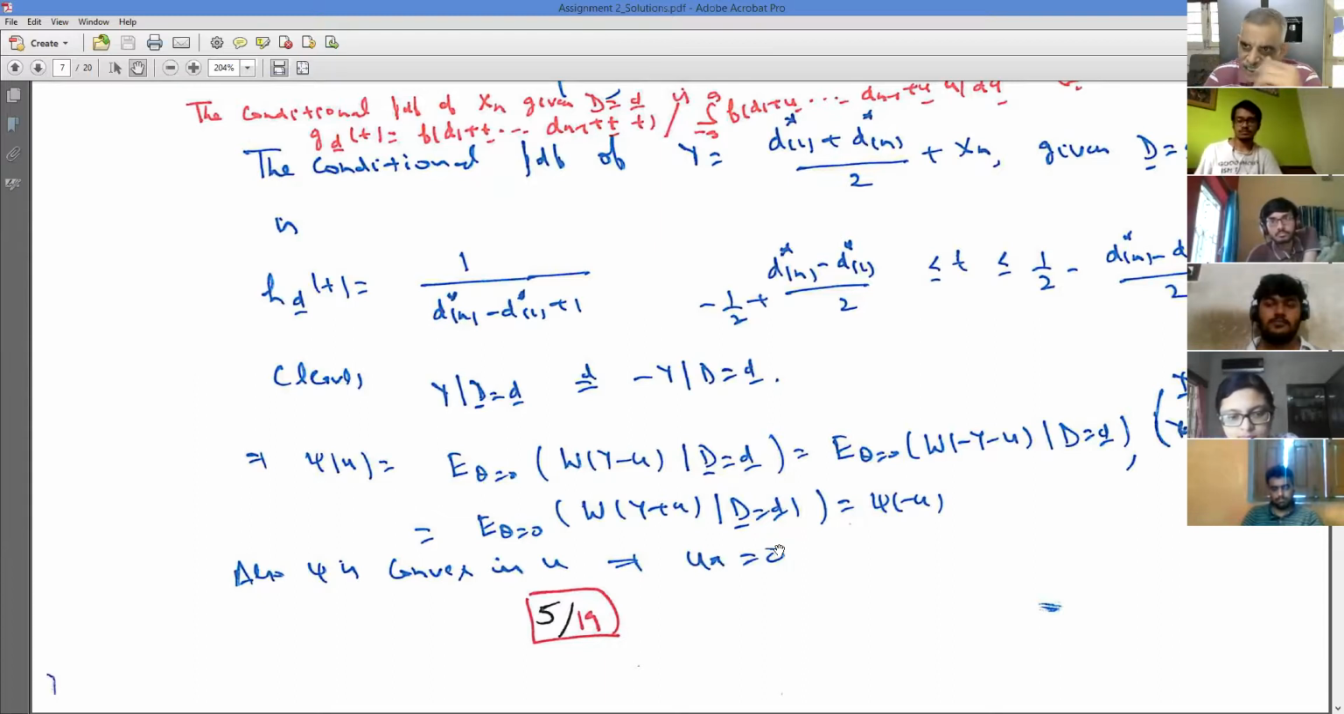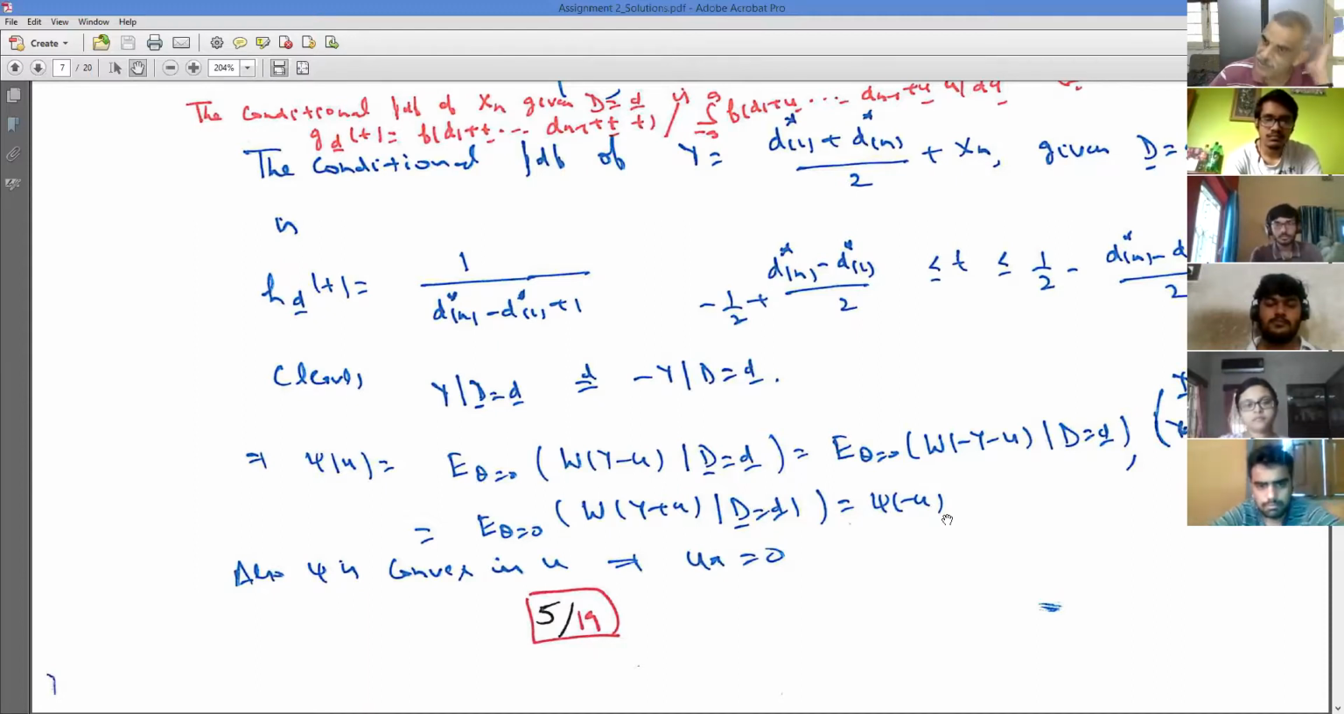You had to show that the distribution of whatever is coming inside the W is symmetric in some sense, and that is what I have proved. If distribution of y is same as distribution of minus y given d is equal to d, then psi u was expected value of W of y minus u, which is the same as expected value of W of minus y minus u given d is equal to d. Why? Because y given d has the same distribution as minus y given d, which is the same as W of y plus u given d, because W is even. That means psi of u is the same as psi of minus u. That means psi is convex, and psi of u is the same as psi of minus u. So psi would be minimized at u is equal to 0, which gives you (x1 plus xn)/2 as your estimator. Is that okay?